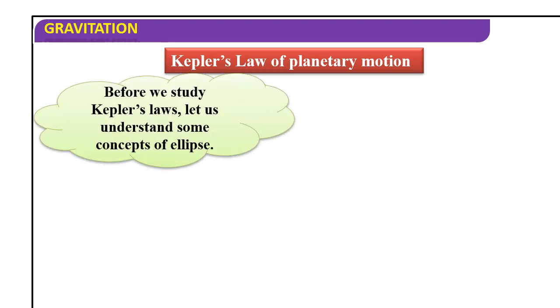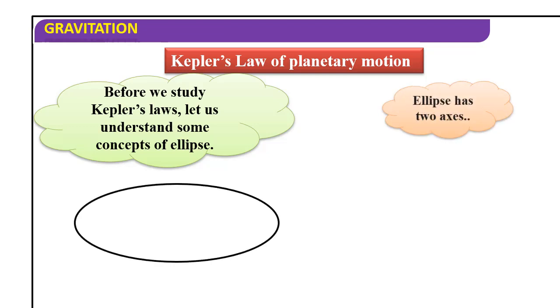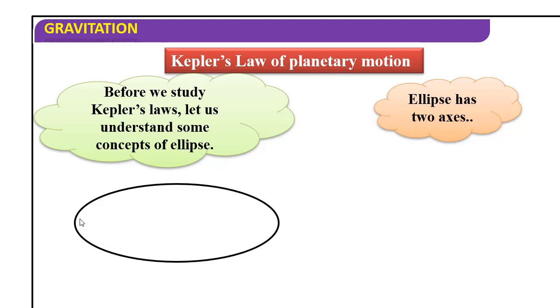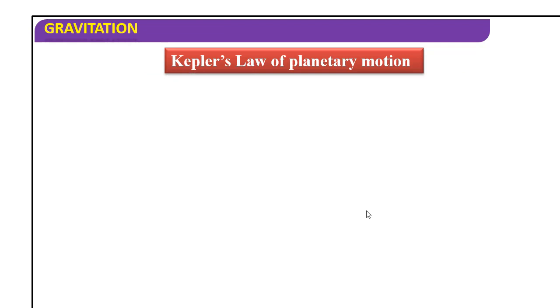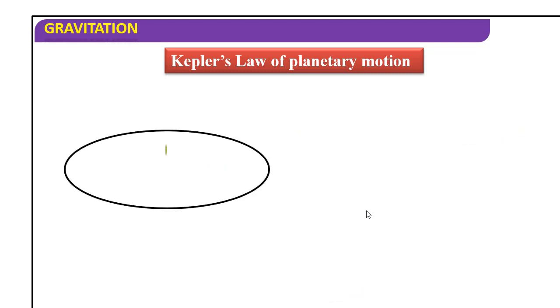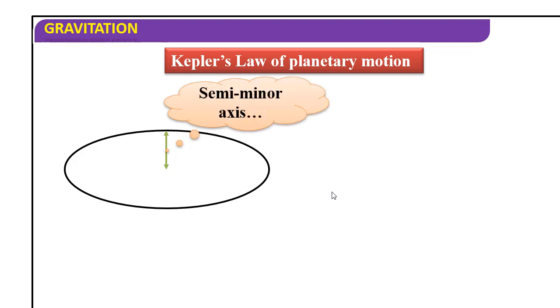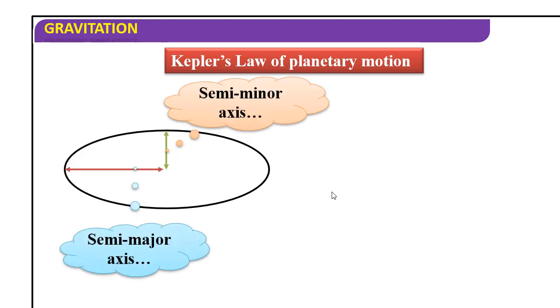Kepler's laws of planetary motion. Before we study Kepler's laws, let us understand some concepts of the ellipse. You need to know about the ellipse, that is more important. This is the ellipse. An ellipse has two axes, one is the major axis and another is the minor axis. This is the major axis and this is the minor axis. This is the semi-minor axis and the semi-major axis.